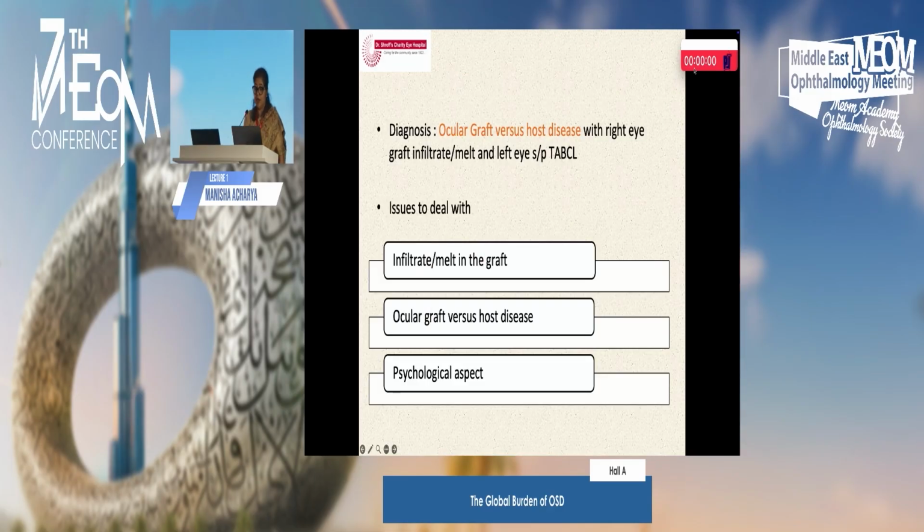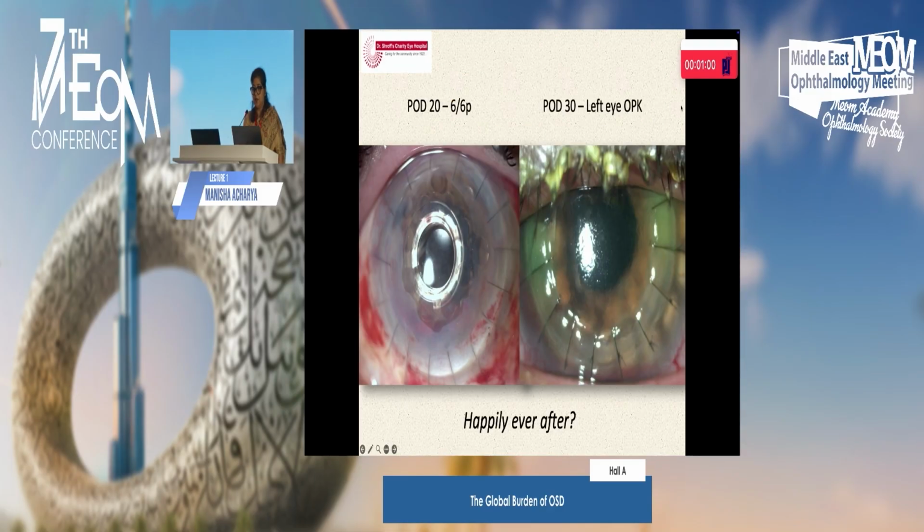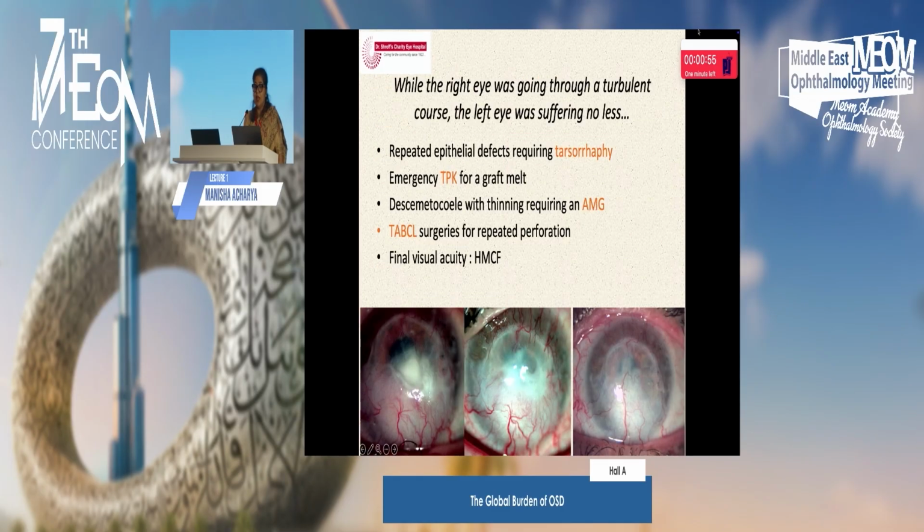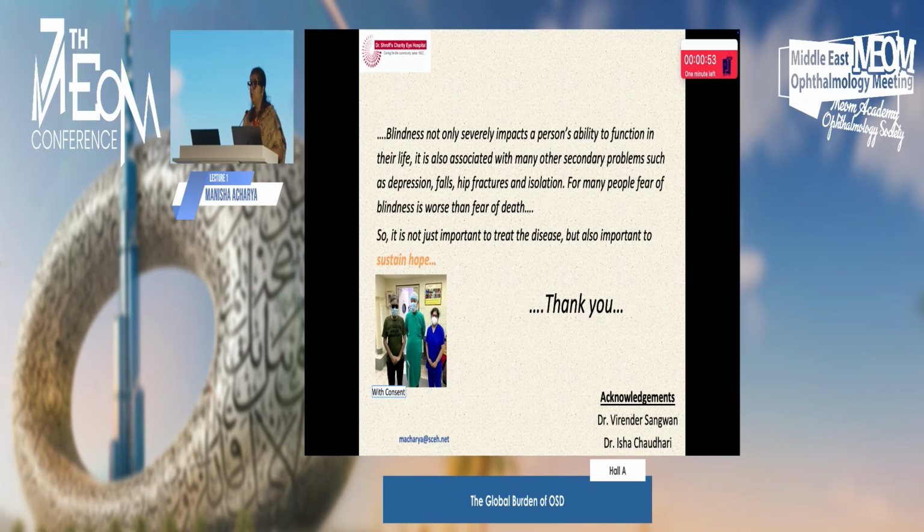And this doctor, in the last slide, I would thank and acknowledge, and I would quote Dr. Isha, one of my colleagues who writes beautifully, who says that blindness not only severely impacts a person's ability to function in their life, it is also associated with many other secondary problems such as depression, falls, hip fractures, and isolation. For many people, fear of blindness is worse than fear of death. So it is not just important to treat the disease, but also important to sustain hope.